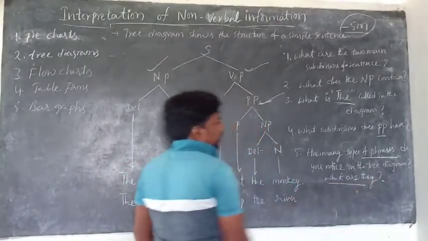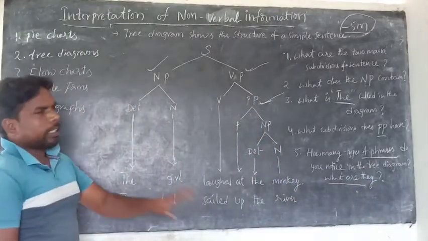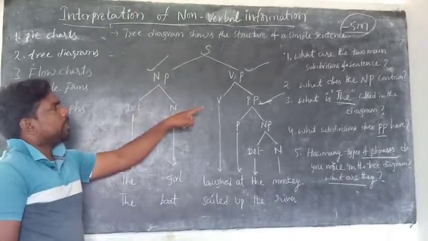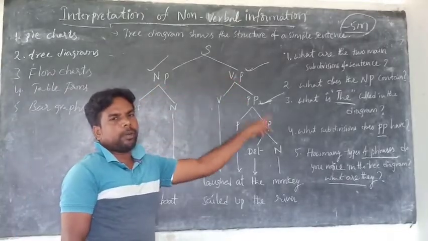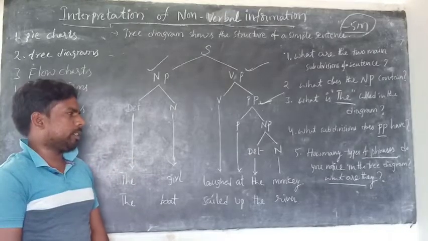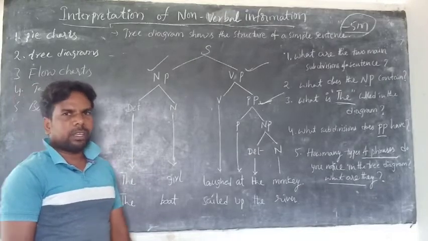The next question is, what are they? There are 3 phrases. The first one is the noun phrase, the second one is the verb phrase, and the third one is the prepositional phrase. Is it clear?